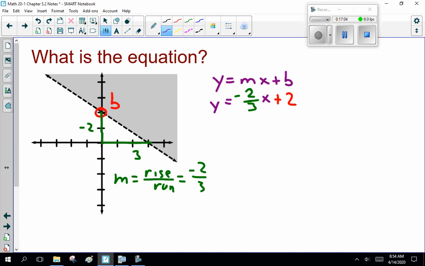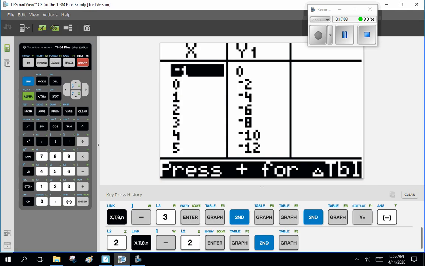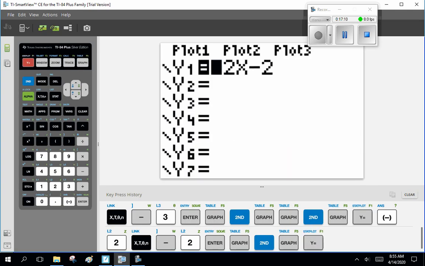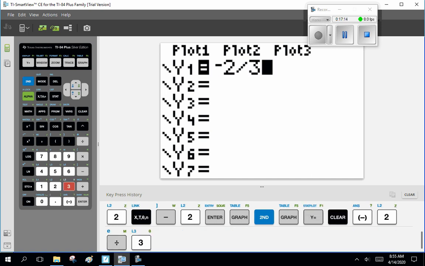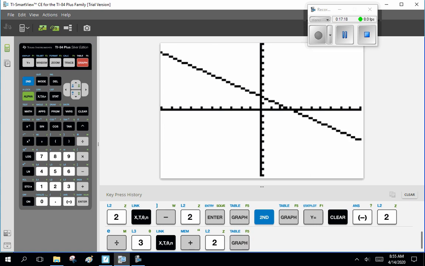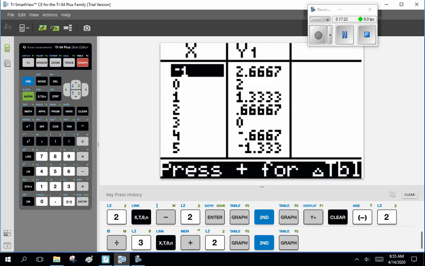Now, if you don't believe me, and after that last example, you really shouldn't, let's go y equals, clear, -2 divided by 3x plus 2. Graph, we get that. And we go to our table of values. When x is 0, y is 2. When x is 3, y is 0.